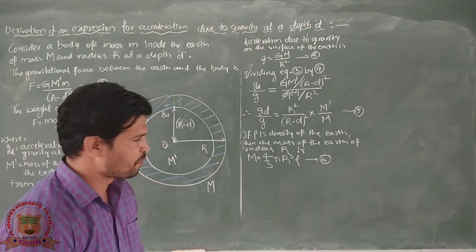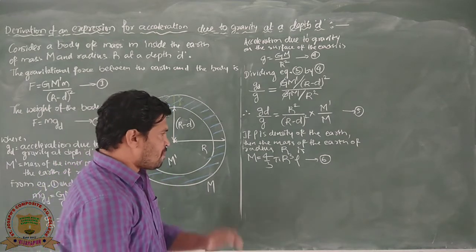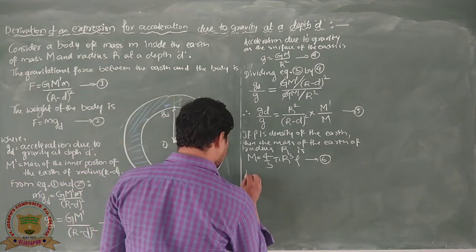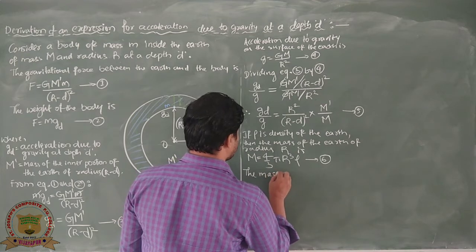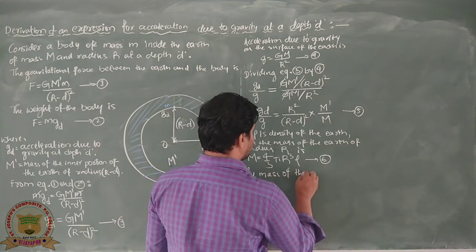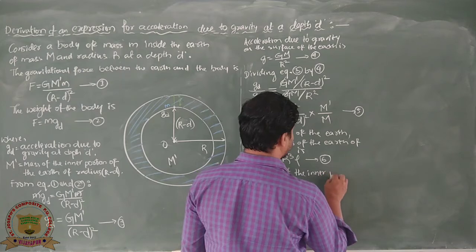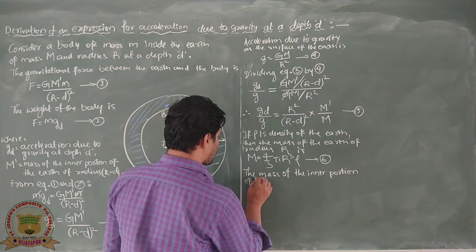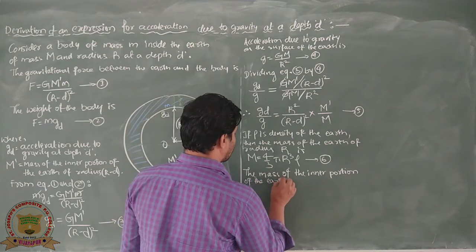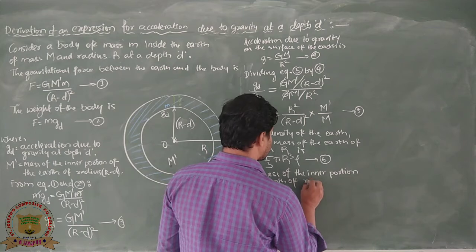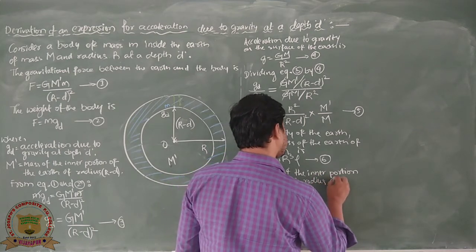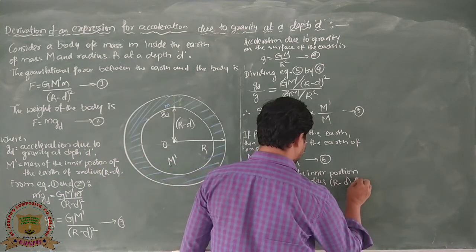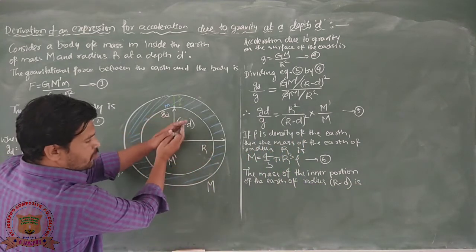Okay, now the mass of the inner portion of the earth of radius R minus d. R minus d is this, okay, this portion's mass.